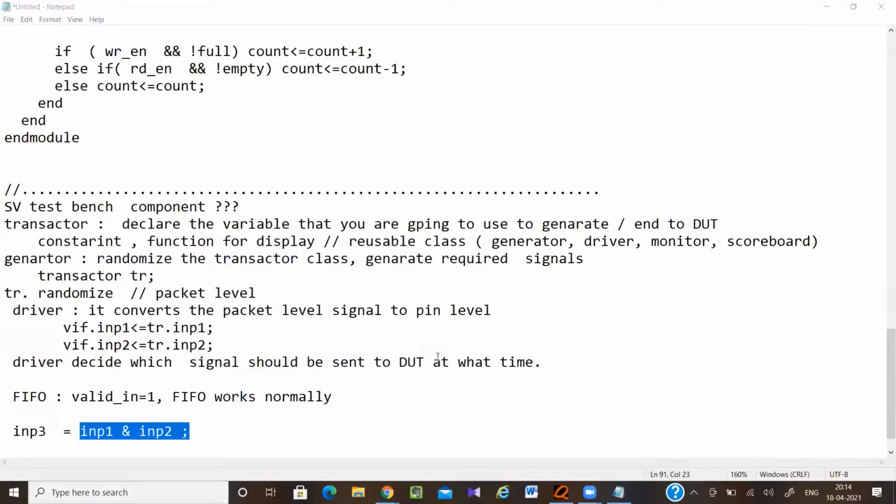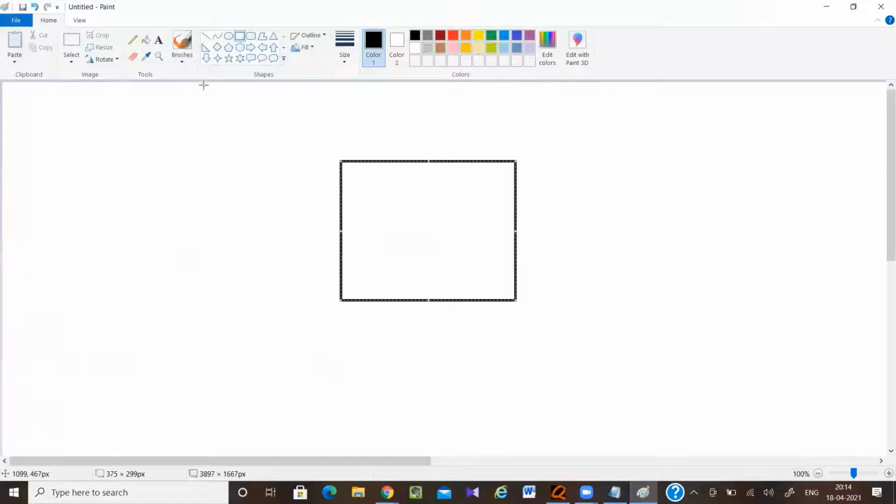So let this be input 1, this be input 2, and this is my input 3.